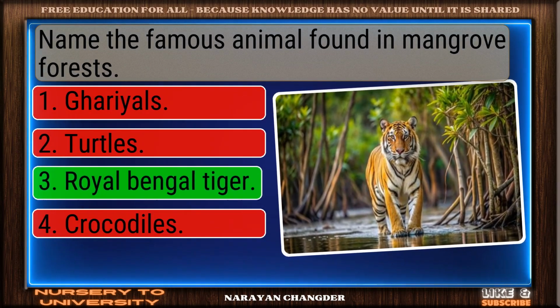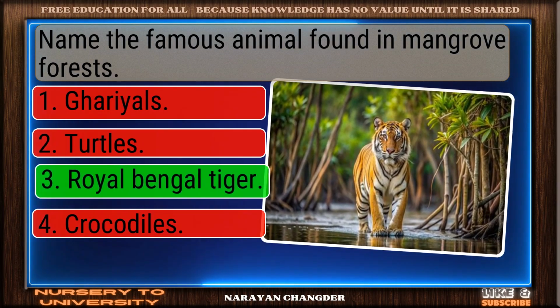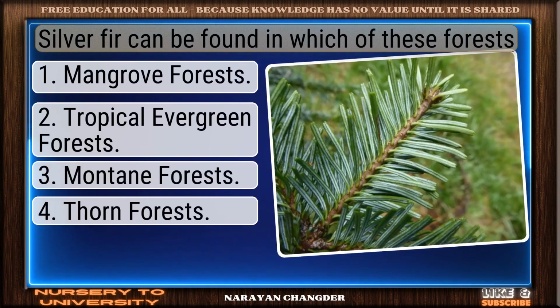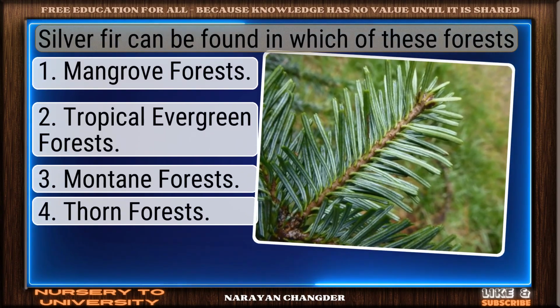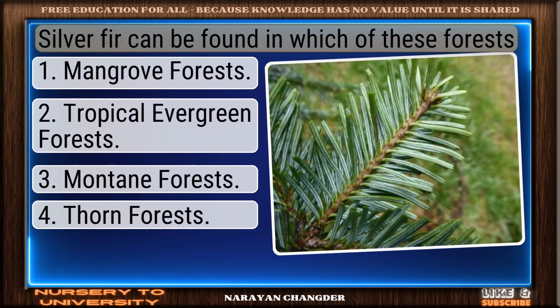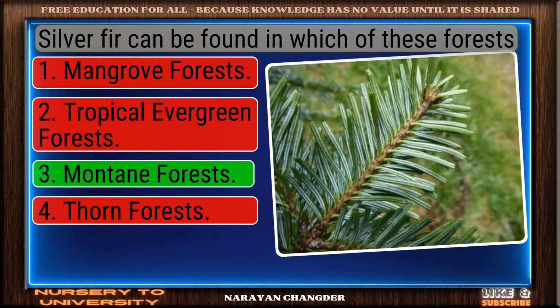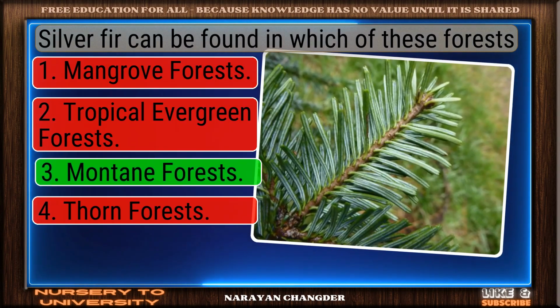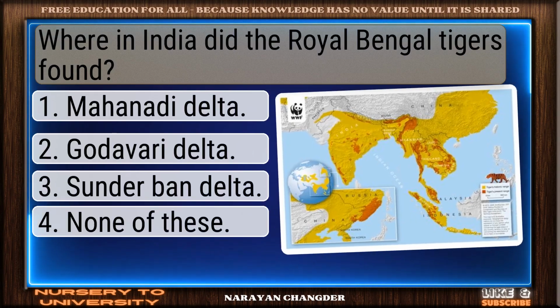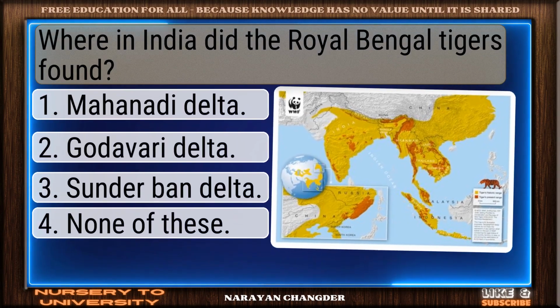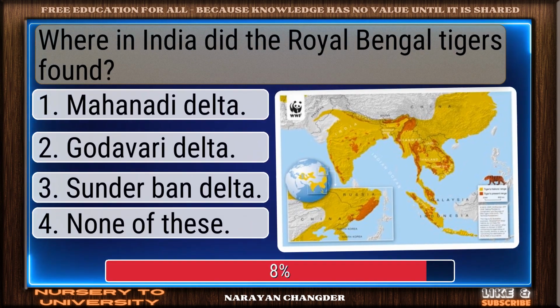Nice work. You chose Royal Bengal tiger, and it is correct. Question number 200. Silver fir can be found in which of these forests? Good job. Your answer, montane forests, works well here. Question number 201. Where in India are the Royal Bengal tigers found?